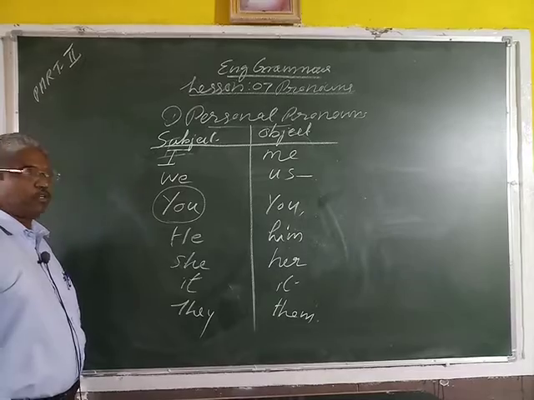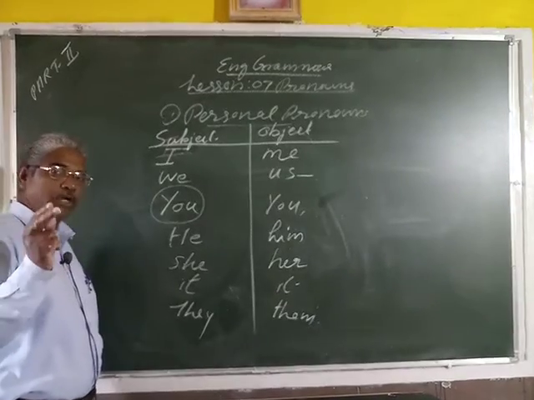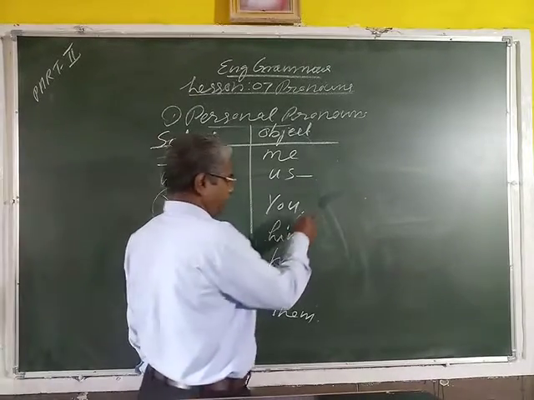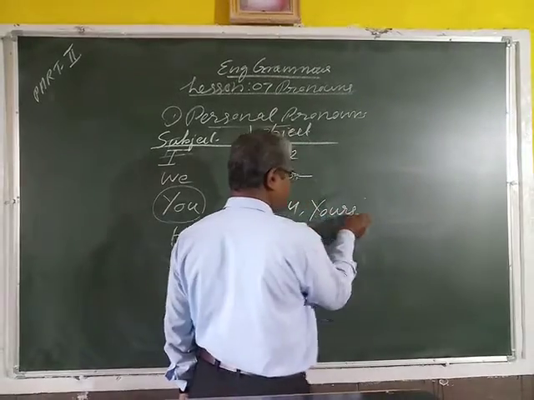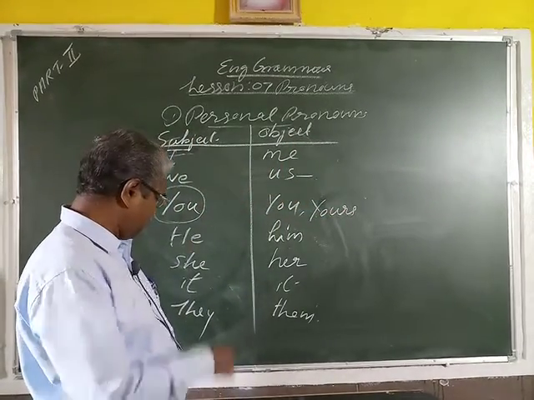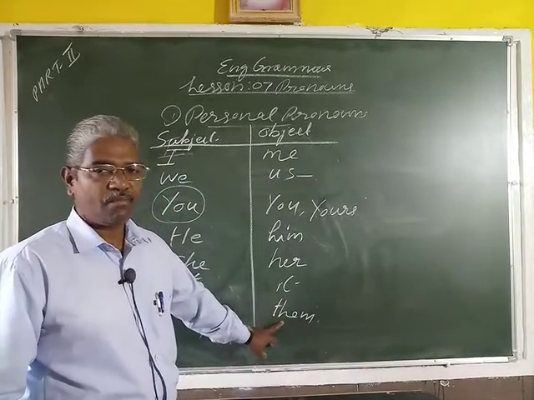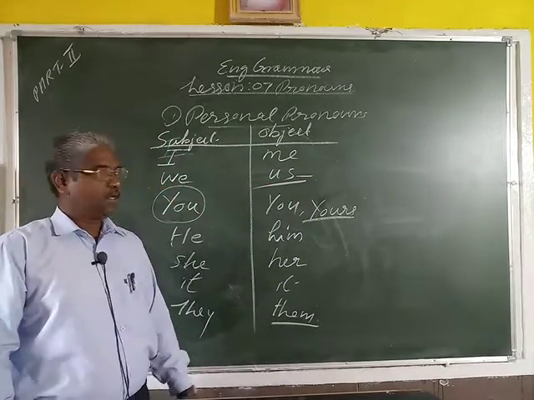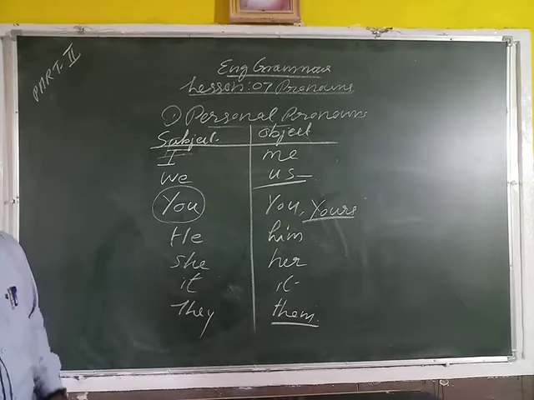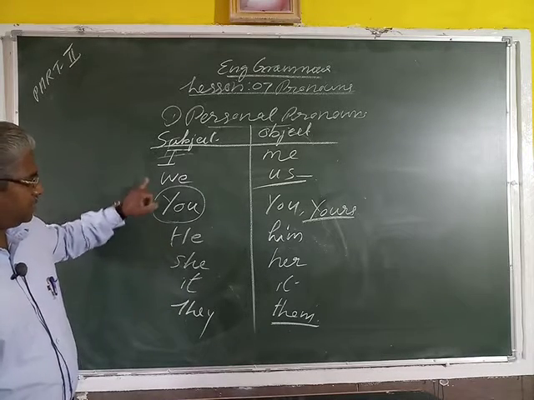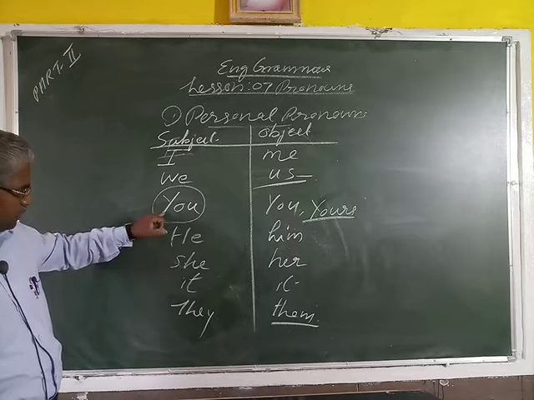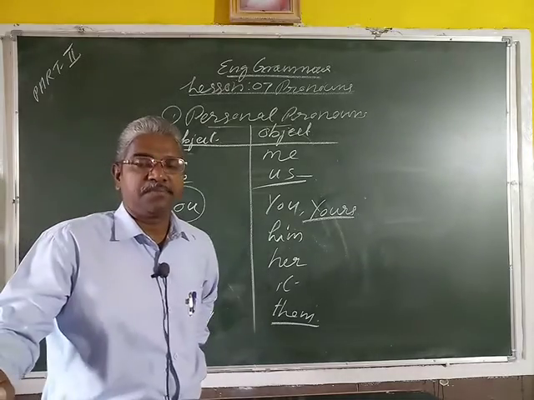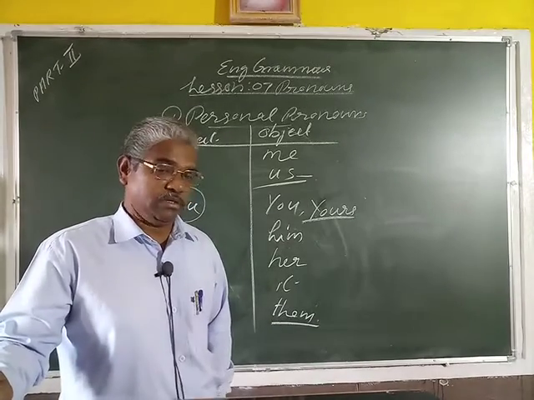You has a peculiar characteristic. You is used as both singular and plural. We can use you both ways. Yours is plural. Then they, them are also plural. These pronouns indicate plural. And the others, I, he, she, it, these pronouns indicate singular. Is it clear?